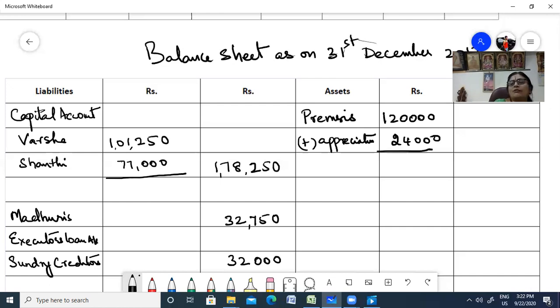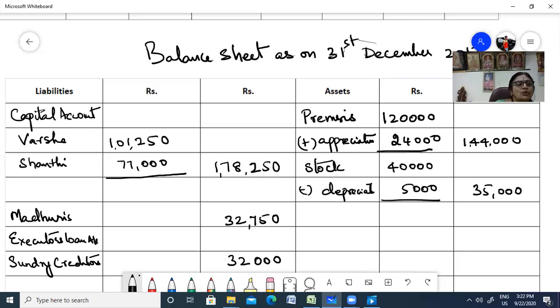So 1,44,000. Your premises value is appreciated. Then all you had depreciation only, stock. What was the value of the stock? 40,000 minus depreciation. So depreciation was 5,000, 35,000.